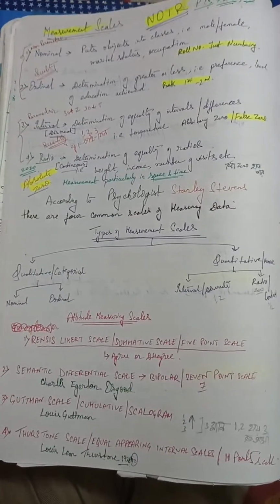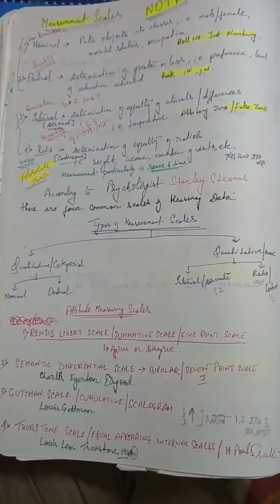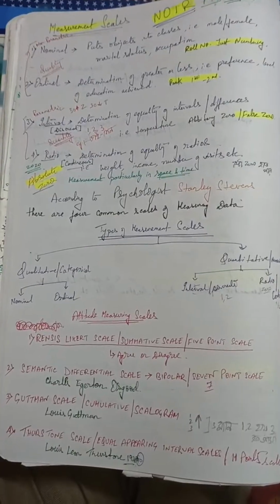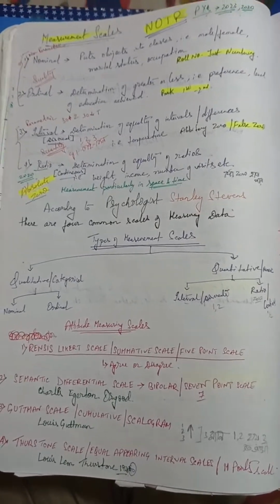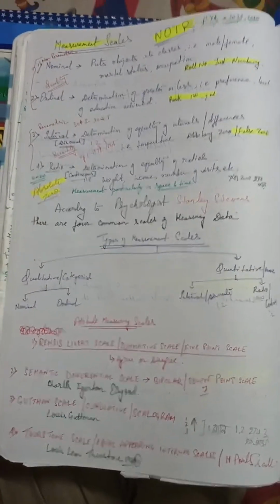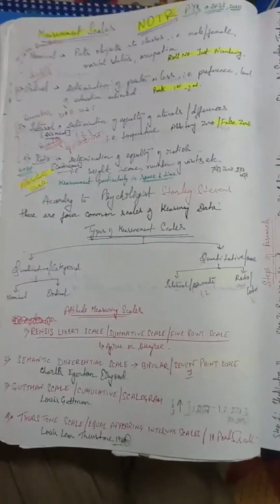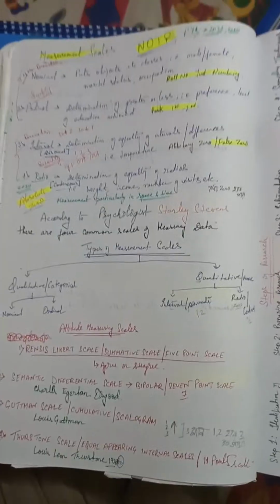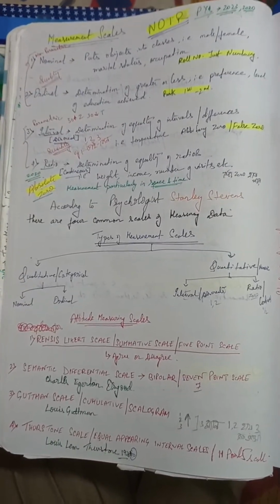If we learn the keywords for interval scale, we know it has no true zero point. Why? Because of its characteristics: equal intervals between points, meaningful differences but no absolute zero. We cannot say interval scale has an absolute zero. In interval scale we can calculate the mean, median as well as mode.